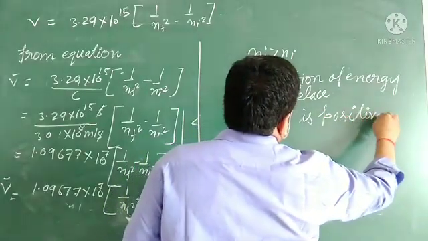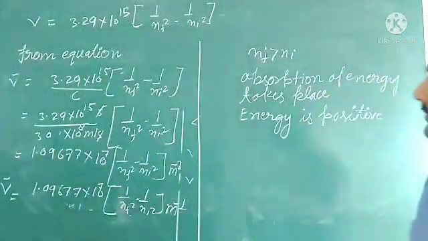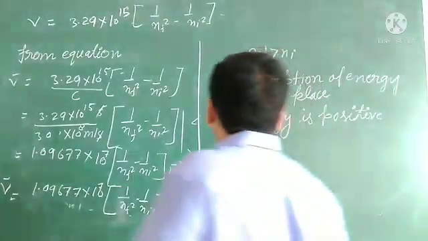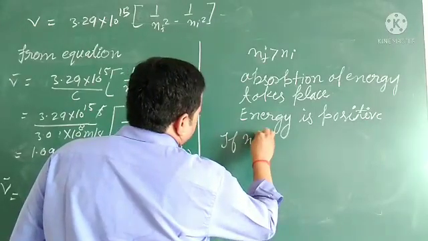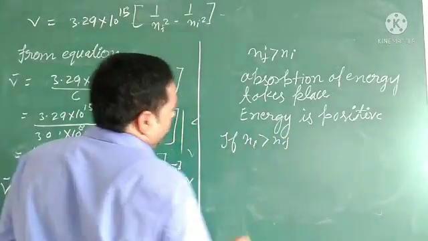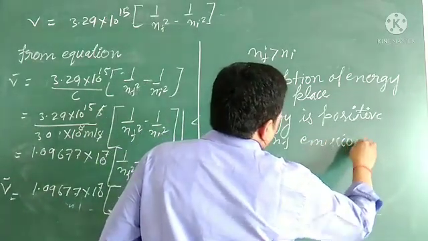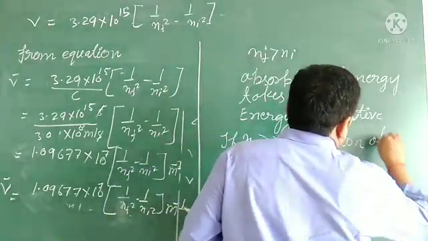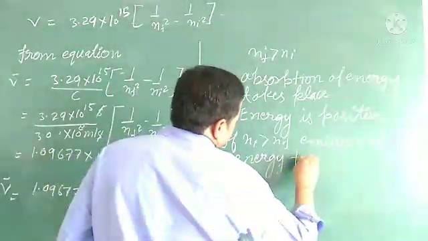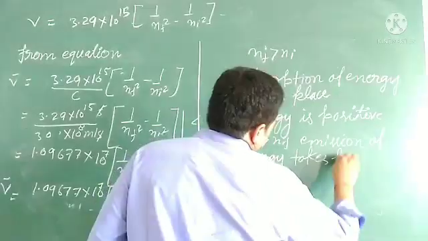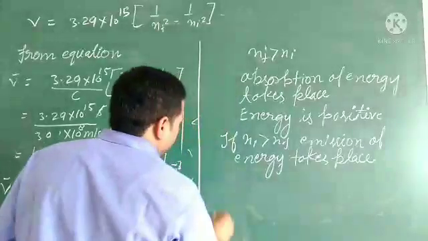Got it? If ni is greater than nf, emission of energy takes place, and energy is negative.